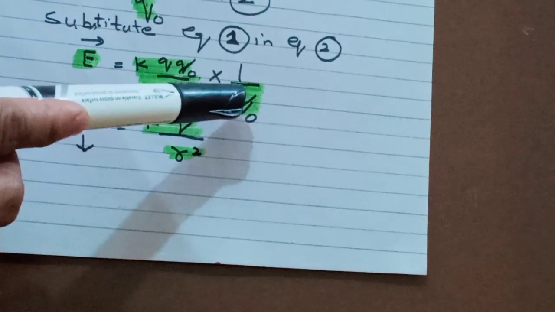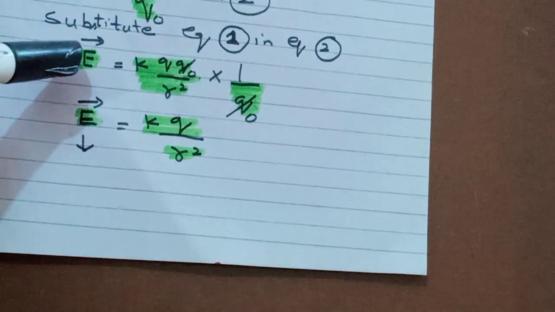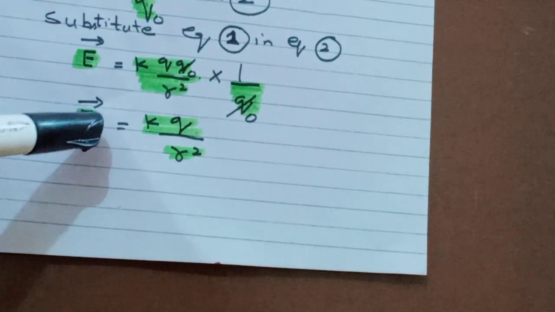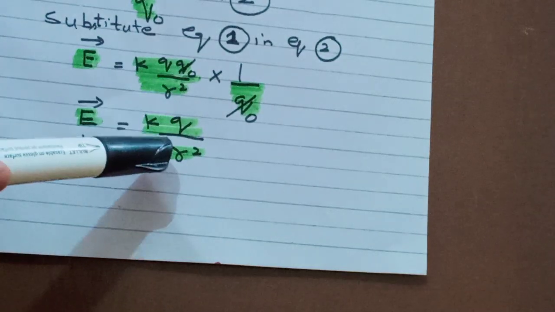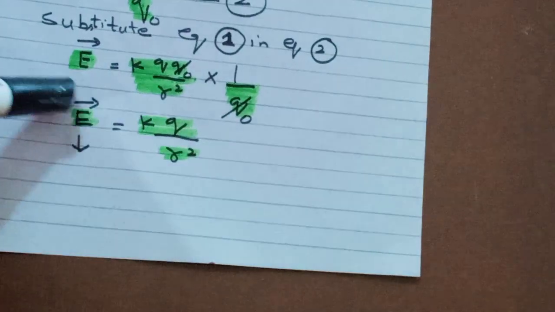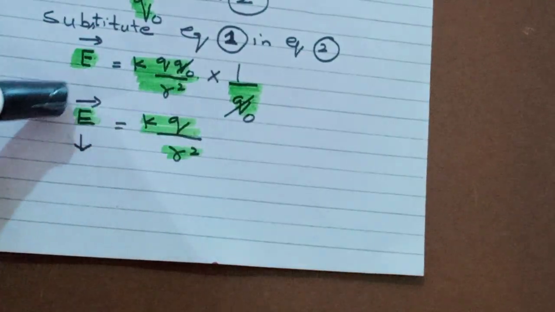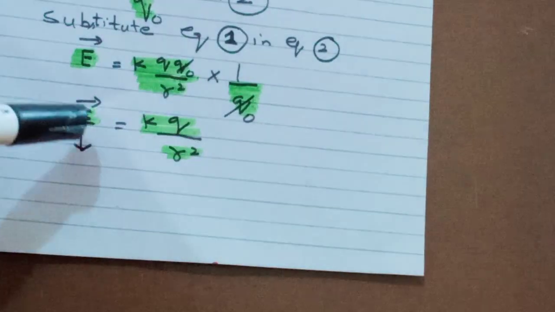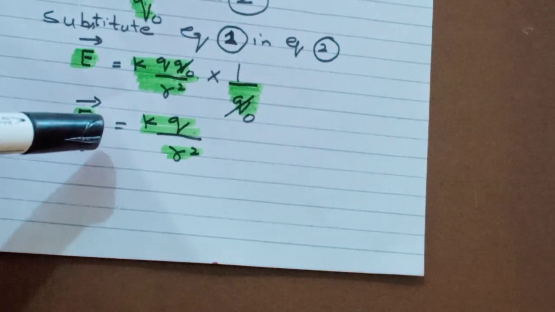Both Q naught cancel. So the remaining formula of intensity is E equals K Q divided by R square. This is the mathematical formula of intensity in terms of Coulomb's law, because we derived it using the concept of Coulomb's law.